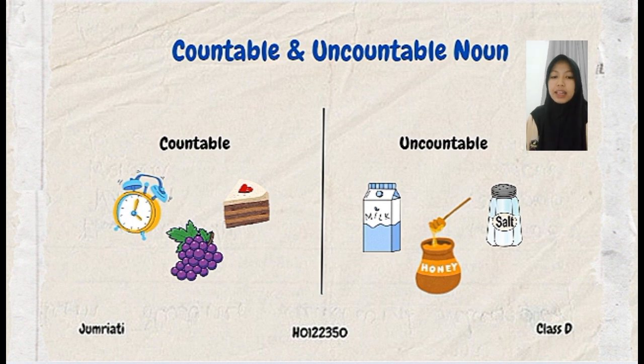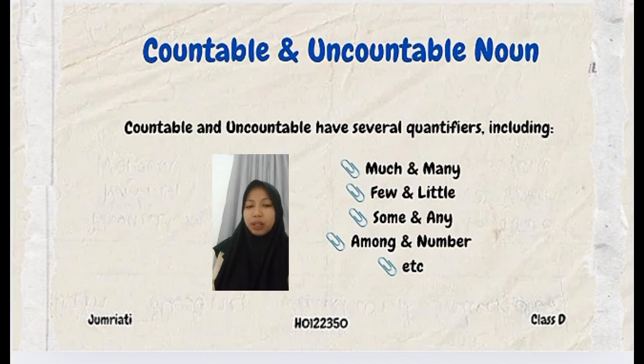In addition, in uncountable noun, there are also nouns that refer to abstract ideas and emotions, such as love, seen in the video before. Well, besides that, the countable and uncountable noun have separate quantifiers such as much and many, few and little, some and any, amount and number, and etc.